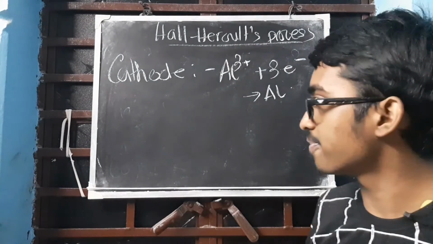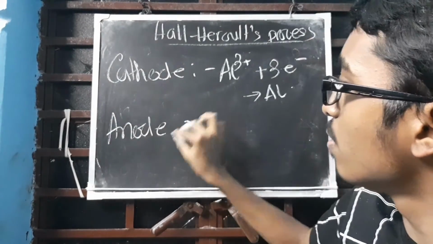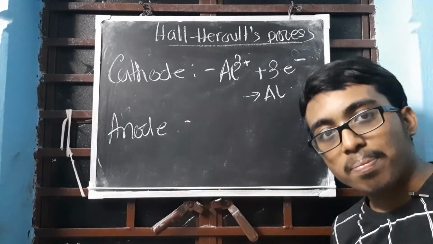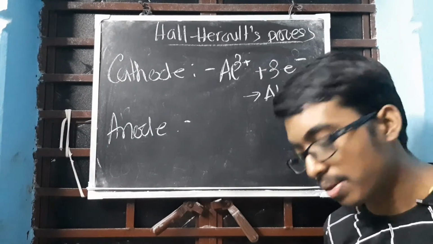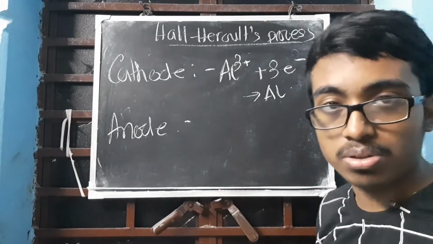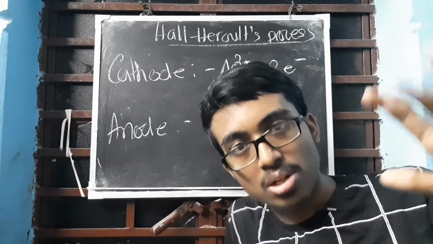Now the anode reaction. As I have already told, oxygen will go to the anode. What will happen? It will react with the electrode. The electrode is graphite rods, which we have suspended in the Heroult process.